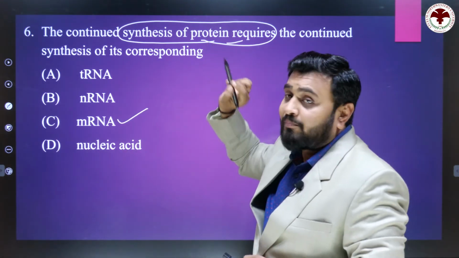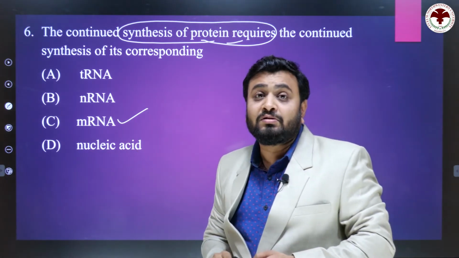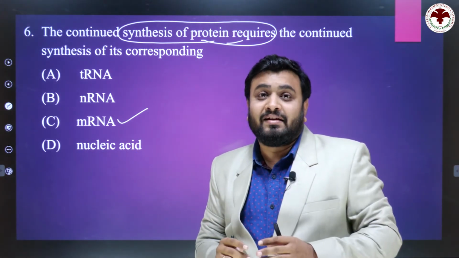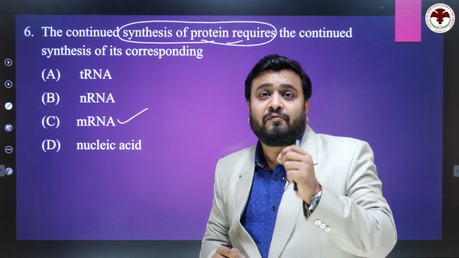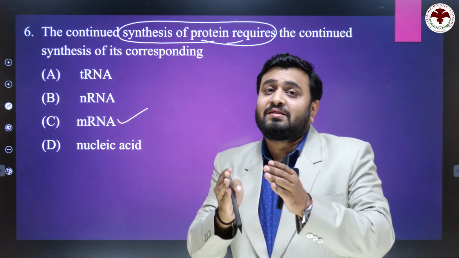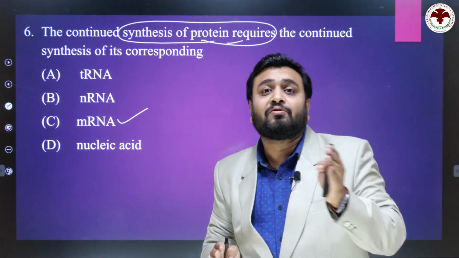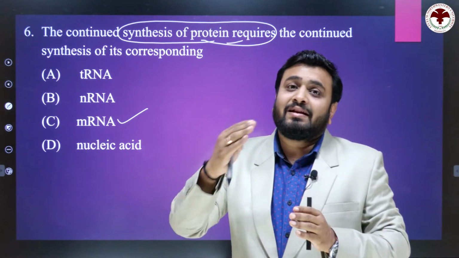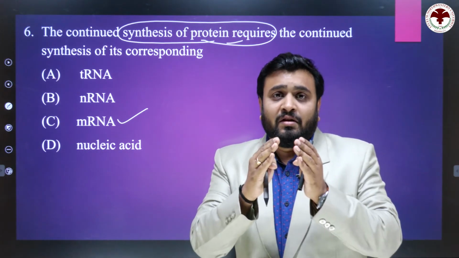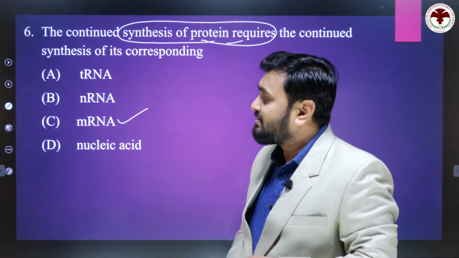Continuous synthesis of protein requires continuous synthesis of mRNA, because the messenger RNA carries the message for the formation of protein. That's why first the mRNA is synthesized from DNA by the process of transcription, and then translation occurs. It means the formation of protein from the mRNA. So the right answer is C.